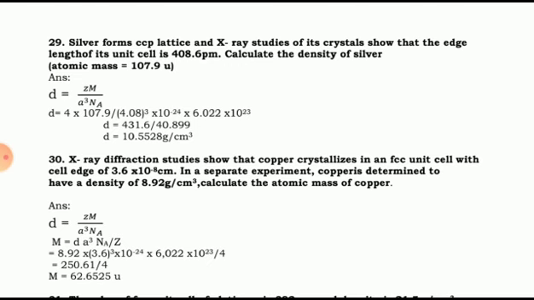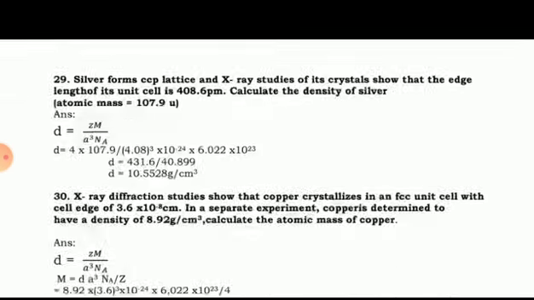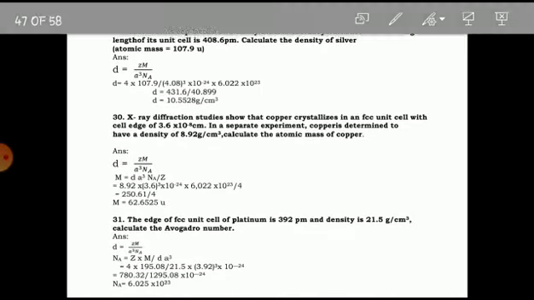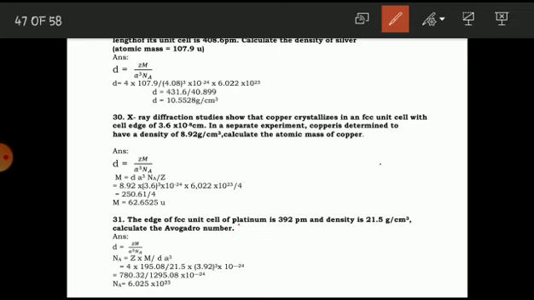Now in this problem, first of all we have to see what is given. The atomic mass of silver is given, that is 107.9.